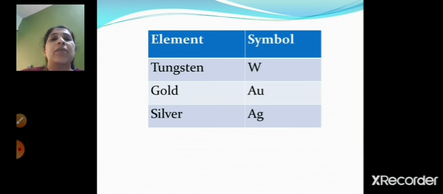Now the symbol for the element gold is Au, and for the element silver, the symbol is Ag. Au and Ag are derived from the Latin names. For Ag it is argentum, and for Au it is aurum, right? So these symbols are derived from the Latin names.